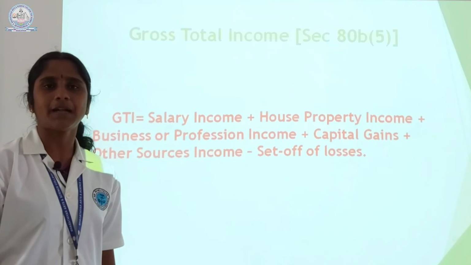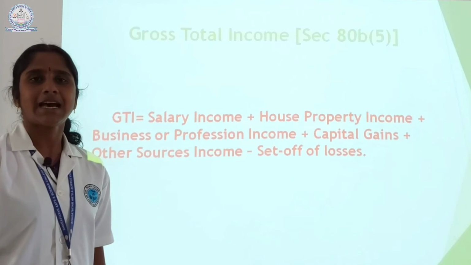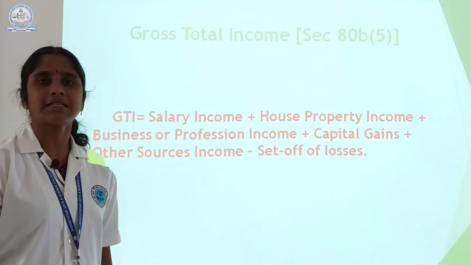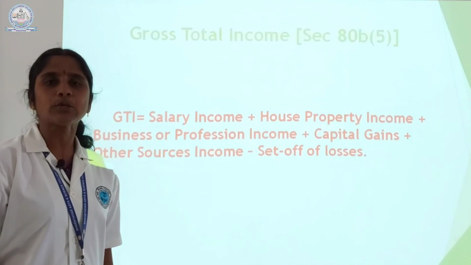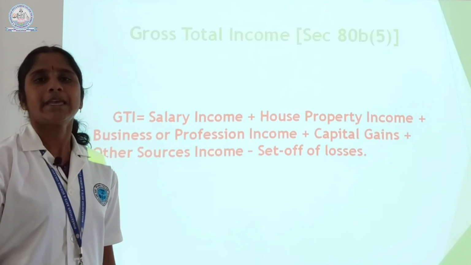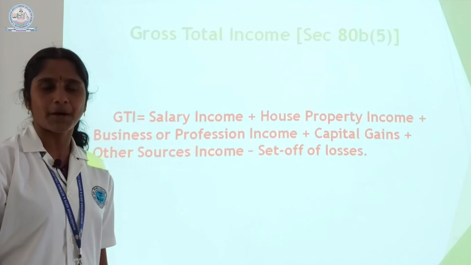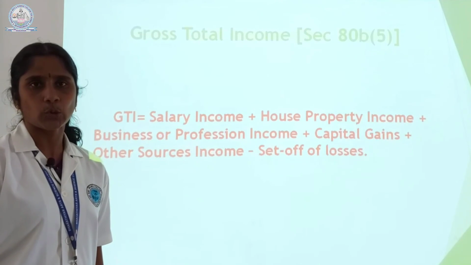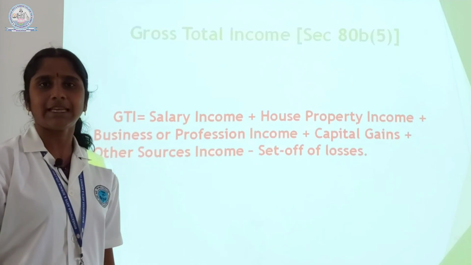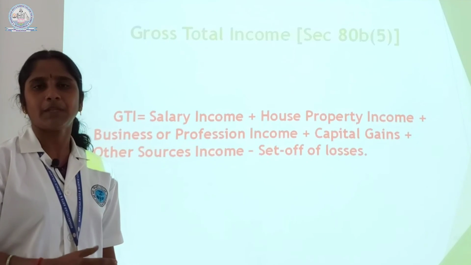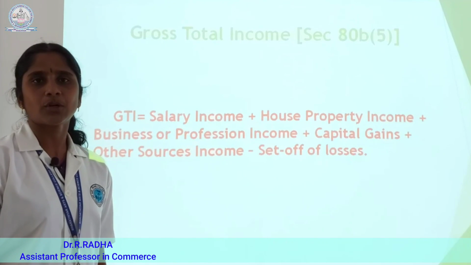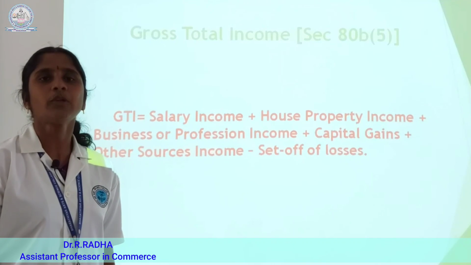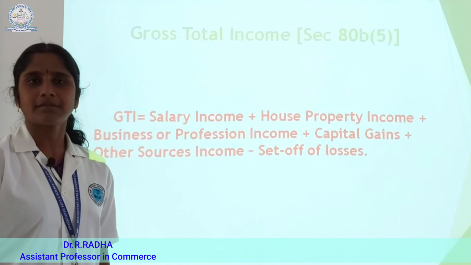Taxable income means that from the gross total income, the Income Tax Act 1961 provides some provisions or exemptions to reduce the tax payment and to encourage the savings habit among people. So, deductions under 80C to 80U are the provisions to deduct amounts from the gross total income. So, gross total income minus deductions under sections 80C to 80U gives us the net income or taxable income.